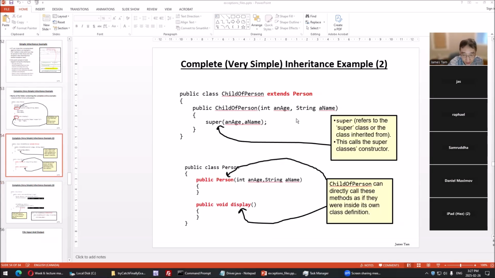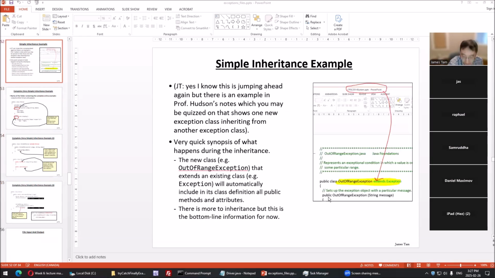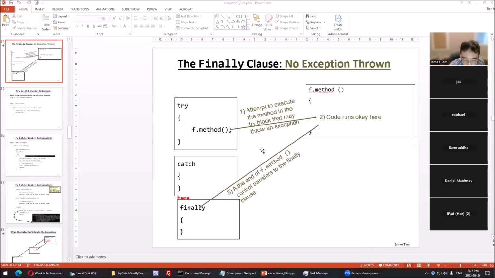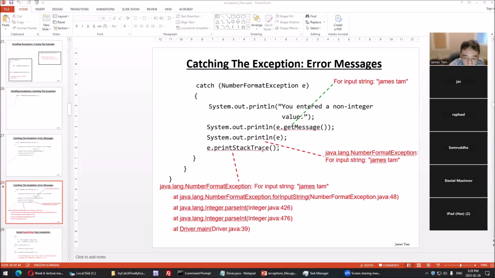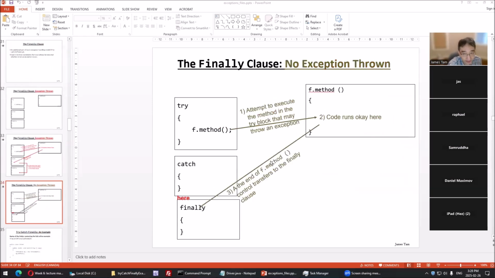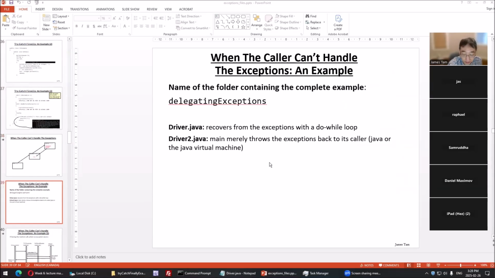So that's a very basic introduction to how inheritance works. So back to this, if you write, you can do this. He has this in an example. A child of one of the existing exception classes, then your child class will get all the abilities of the parent, such as the throw capability. And those debugging messages that I showed, by default. Here, we don't have to write a stack trace method because it's actually inherited. That's the effect of a new class inheriting from the exception class.